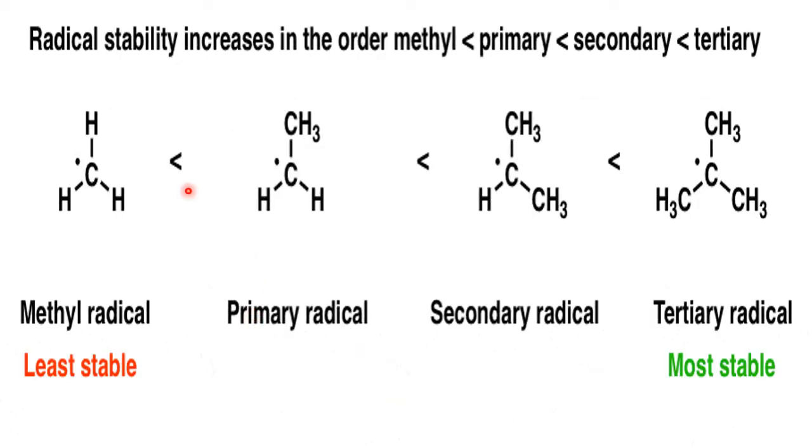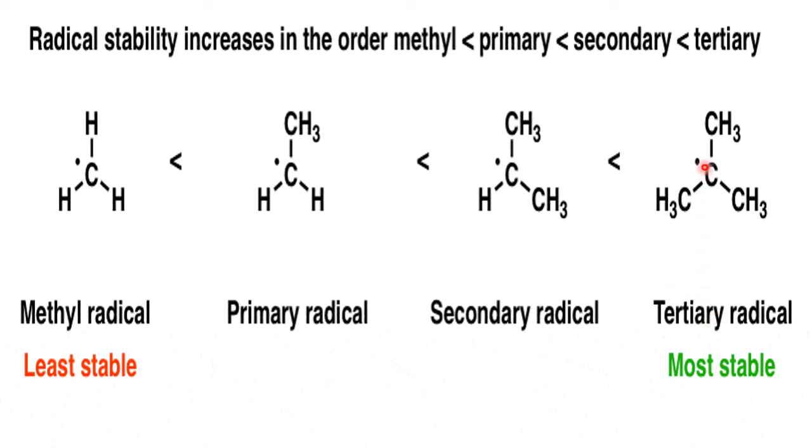Now please hear: methyl free radical, primary free radical, secondary free radical, tertiary free radical. Why? Again it depends upon the surroundings. If the free radical carrying carbon is not surrounded by any other carbon, it is the normal free radical or the methyl free radical. Whereas if the free radical carrying carbon is surrounded by one carbon, two carbon, three carbon, accordingly it is primary, secondary and tertiary.